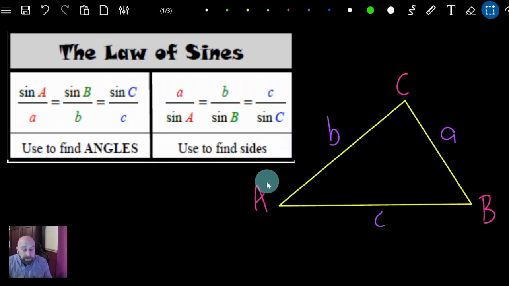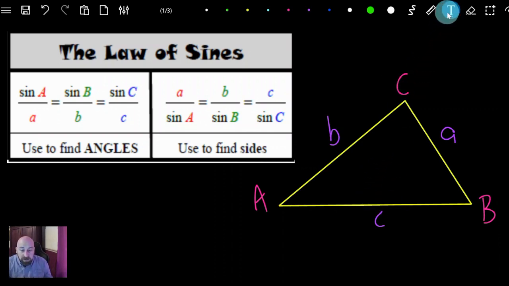You can see here, in pink color, I've got the angles, so A, B, and C. Those are the capital letters up here on the top or down here on the bottom of this one. And then the small letters are the sides. The one across from capital A is small a. The one across from capital B is small b. And the one across from capital C is small c.